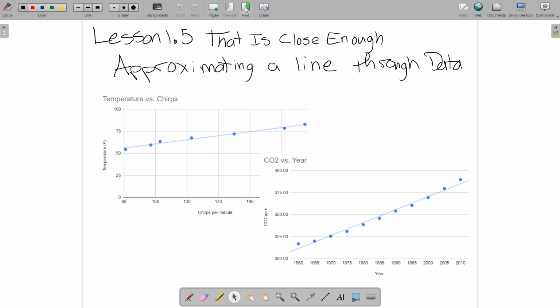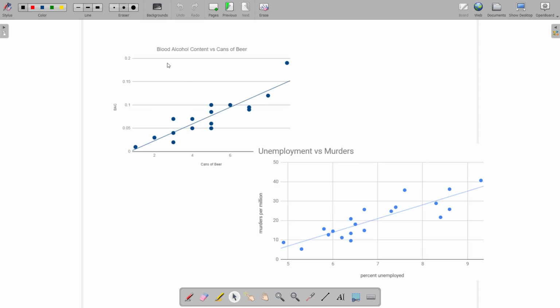Some other examples are blood alcohol content versus cans of beer. So a study was done with college students, and they were randomly assigned into groups, and they picked some women and some men and some people who drink a lot and some people who don't, and big people and small people. And they just had them drink a certain number of beers, and then the police measured their BAC.